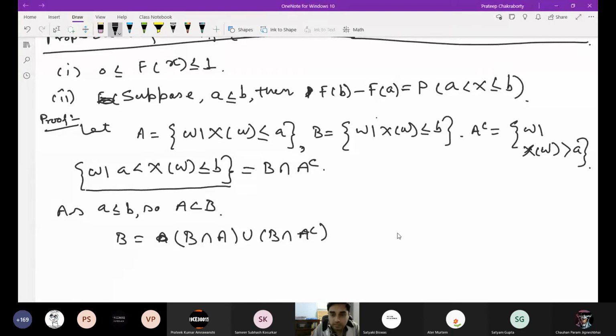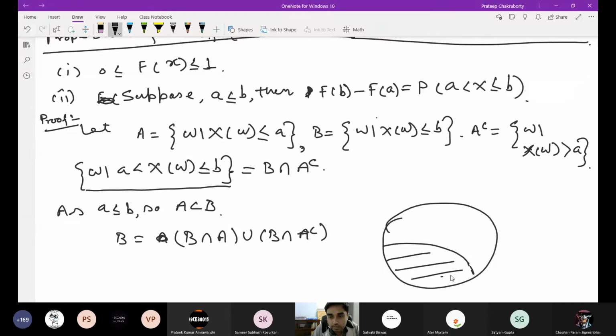We can first take, suppose this is A and this is A complement. If you take these two things, their union is the whole set and they are mutually disjoint.